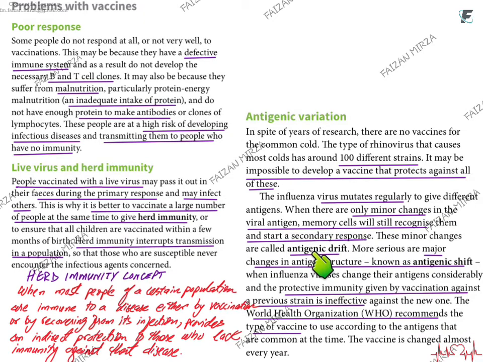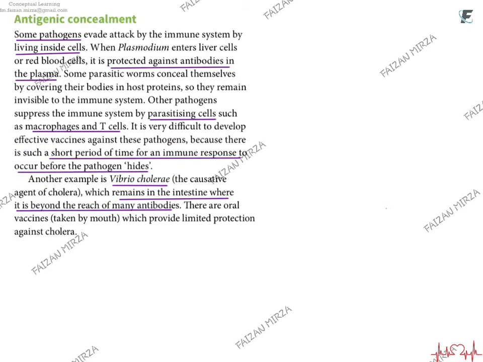There can be changes which include antigenic drift, or there could be antigenic shift. An antigenic drift is a minor change in the antigens. Your memory cells can still recognize the pathogen as being the same that they have seen before, and a secondary immune response can be evoked. But in antigenic shift, there is a major change in the antigen structure, and the pathogen will just not be recognized by the body at all.